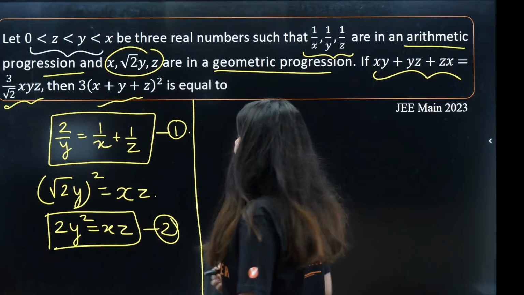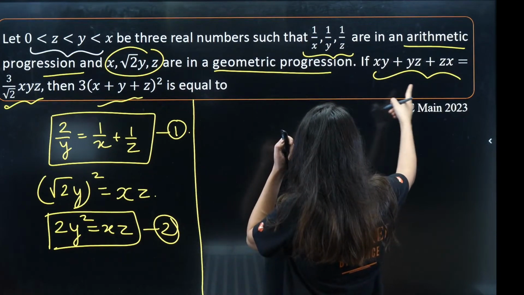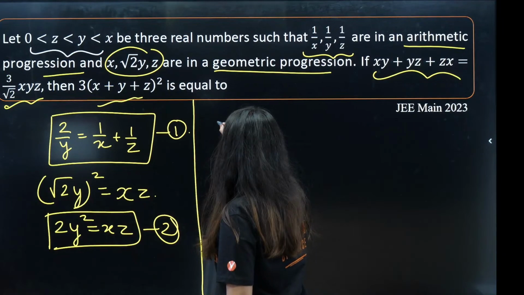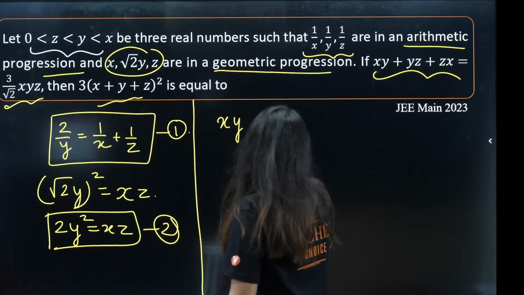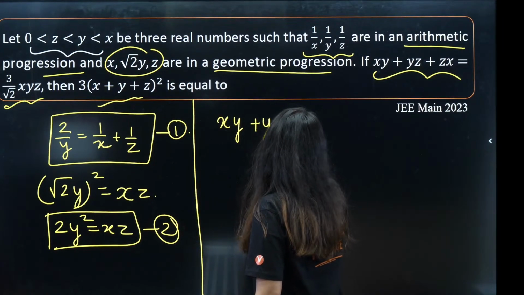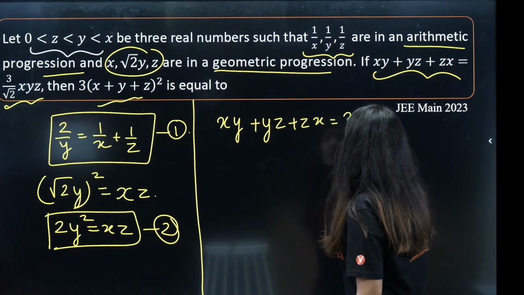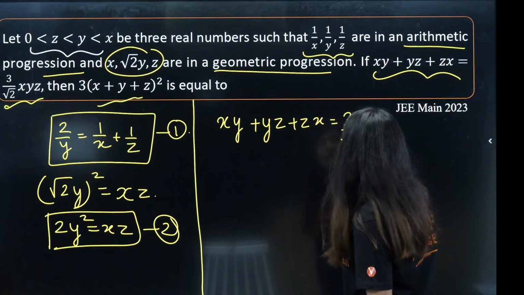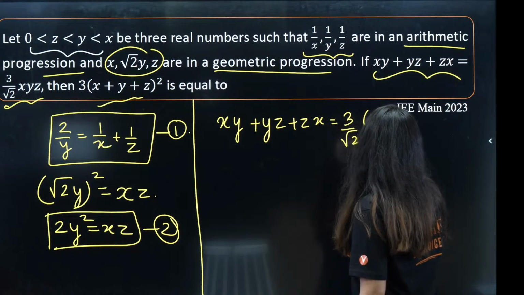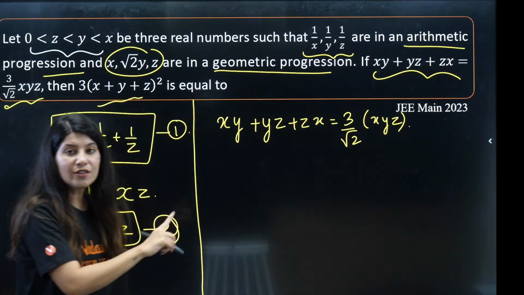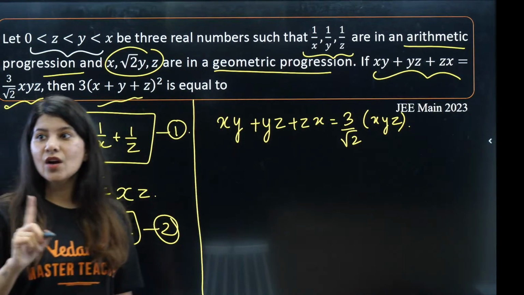Yes. Okay. What about the third thing which is given to us? xy plus yz plus zx. Okay. So now this is very critical. This piece of information is extremely critical. I will tell you why. How to use it is very important. X, Y, Z. This third piece of information is very critical. All your focus here.